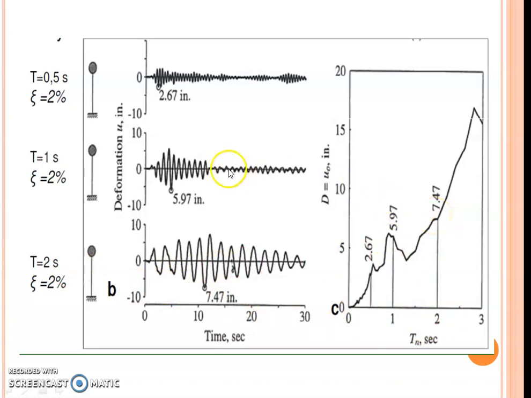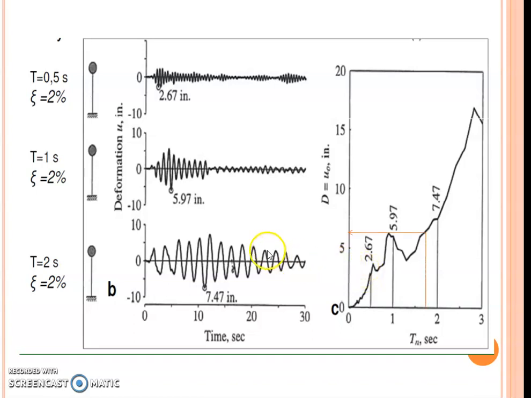And similarly, at a particular location, I can choose different structures with varying natural periods approximately from 0 to 5 seconds, note down their maximum responses, and plot them on this graph, and this graph is known as the response spectrum.